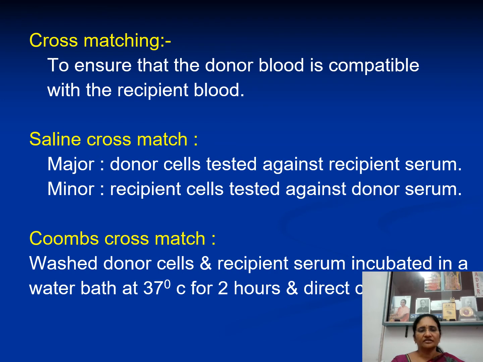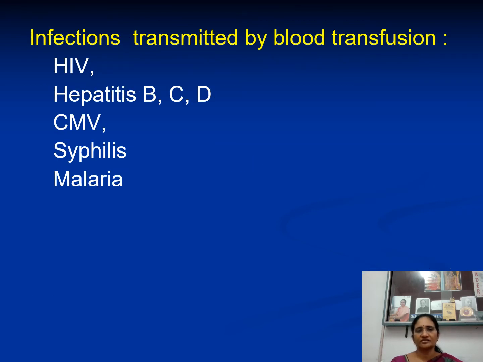And one more is there, Coombs cross match. Washed donor cells and recipient serum will be incubated in a water bath at 37 degrees centigrade for 2 hours, and direct Coombs test will be done to see the agglutination pattern. After cross matching, only when there is no adverse effect, then only that blood will be selected for blood transfusion.